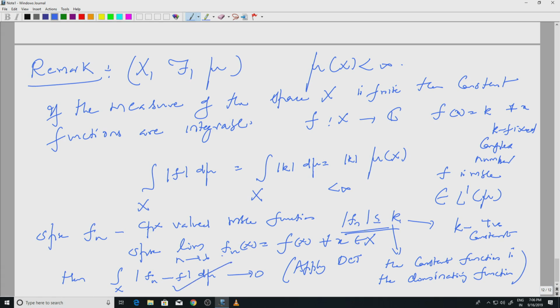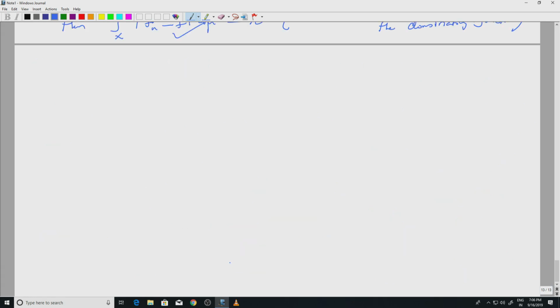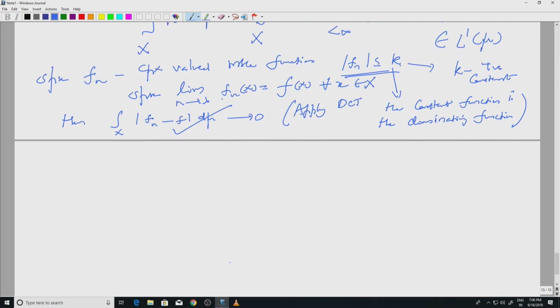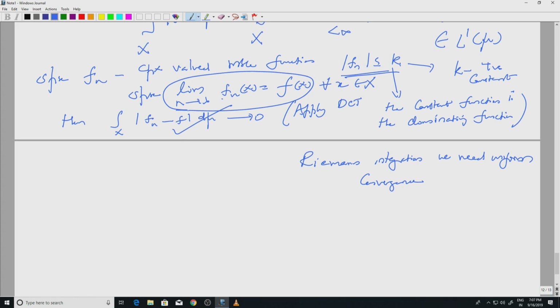Now, you see, this is much more powerful than the Riemann integration. In Riemann integration we needed uniform convergence for changing the limit and the integration. Here we have only pointwise convergence for every x, but bounded by a dominating function, and if you have that you can interchange limits and integration.